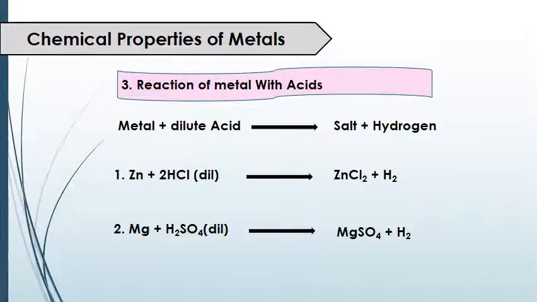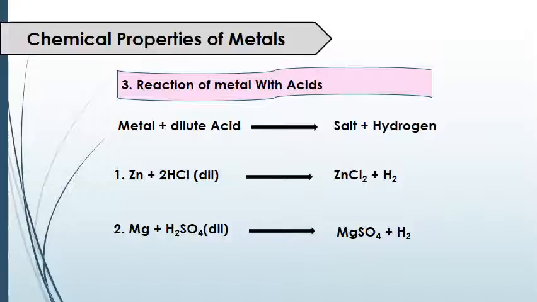Next we have reaction of metal with acids. When metals react with acids, they form salt plus hydrogen gas. Here you can see in the first example, when zinc reacts with HCl, it forms zinc chloride plus hydrogen gas. It is a single displacement reaction.